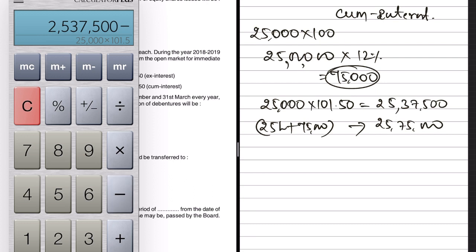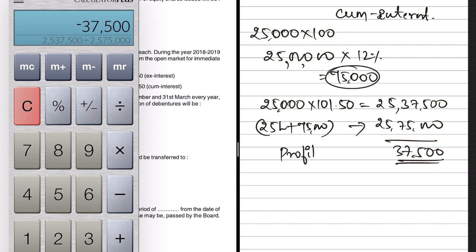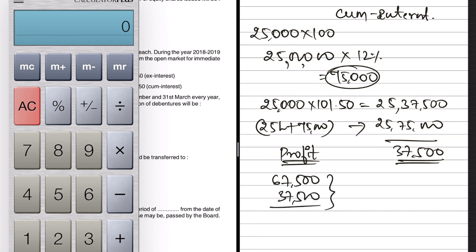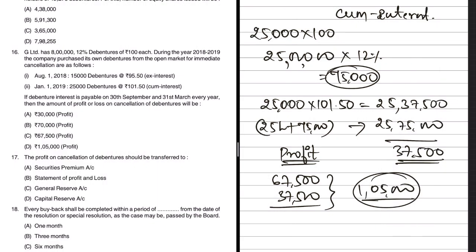So what is the difference now? 25,75,000 minus 25,37,500, which is nothing but 37,500. So this is the amount of profit which the company is making due to sub question number 2. Now what is the total profit which the company has made? In case of sub question 1, the profit which the company made was 67,500. In case of sub question 2, we just now found out it is 37,500. So if you add both, you will get 1,05,000. So this is the actual profit which the company earned out of this purchase of its own debentures.